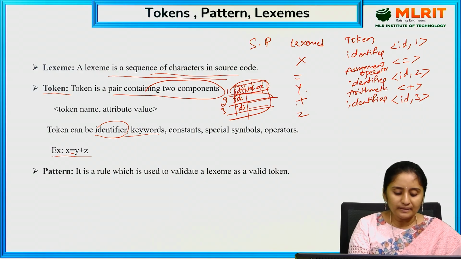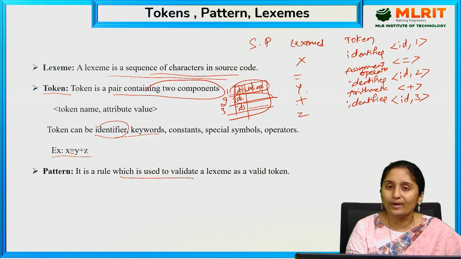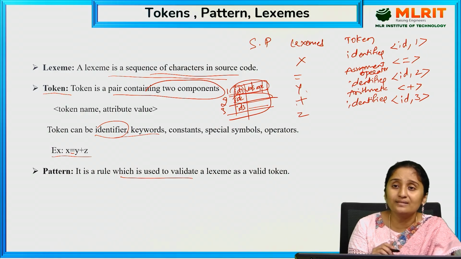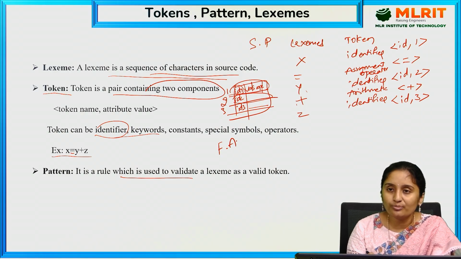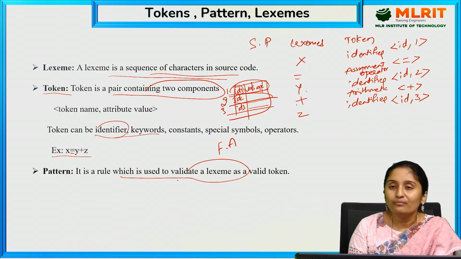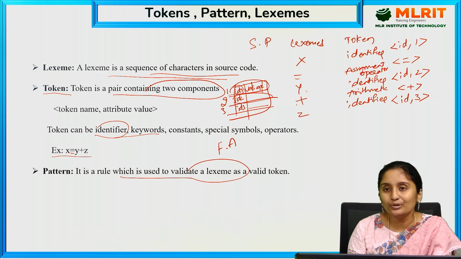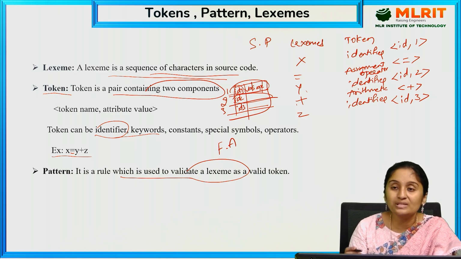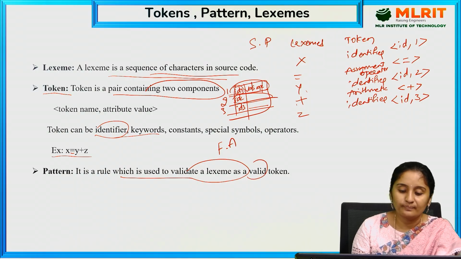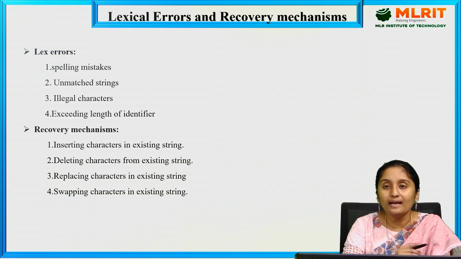Next, a pattern is a rule which is used to validate whether the lexeme is a valid token or not. The lexical analyzer generates patterns, and these patterns are checked by using a finite automata. It is mainly used to validate whether the generated one is a valid token or not. Internally, there will be some rules, and by using those rules, it will check whether this token is valid or not.